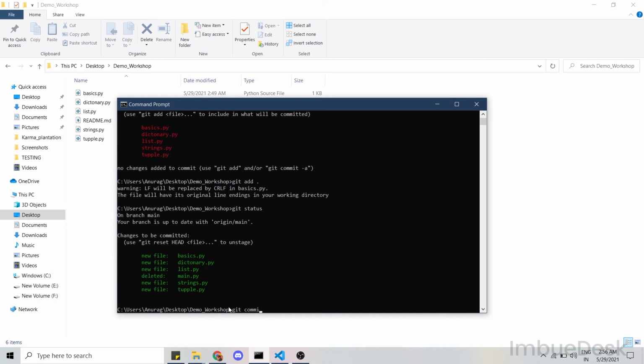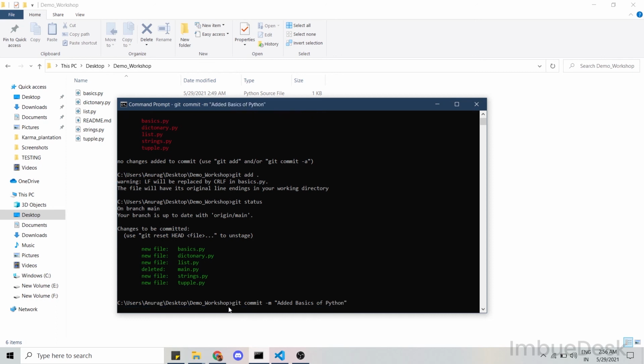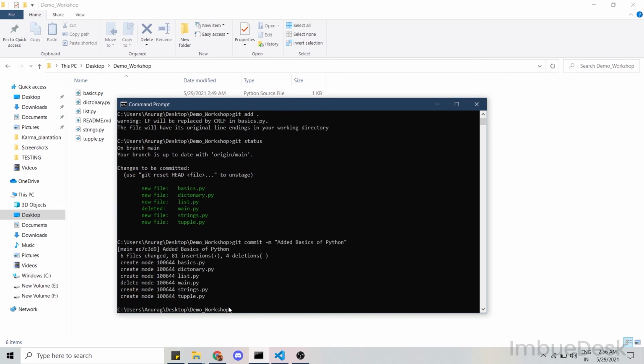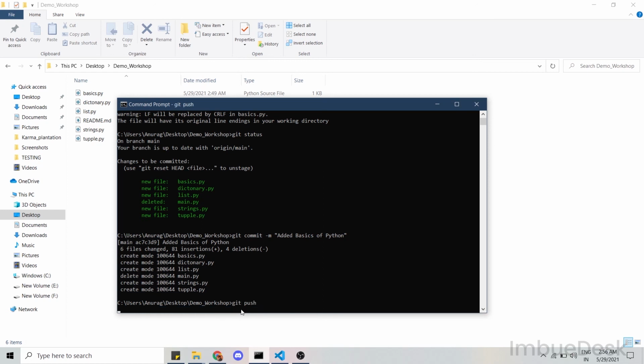So let's commit them. Added basics of Python, commenting it. Okay, so this will commit all. This will create and delete files as needed, and after that let's push it. So we'll write git push and click enter.